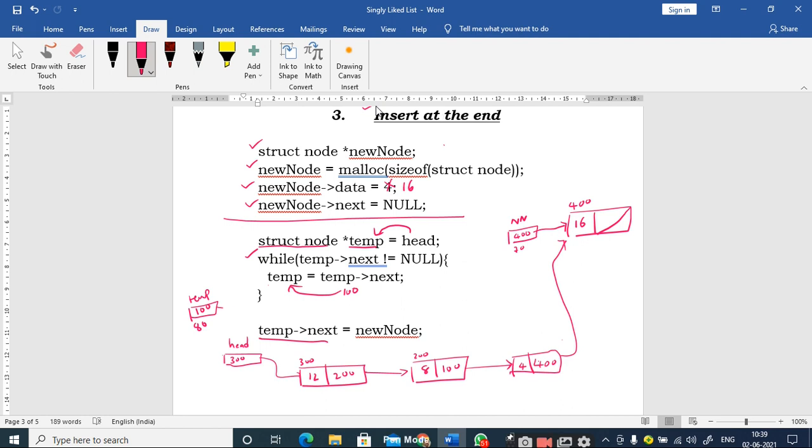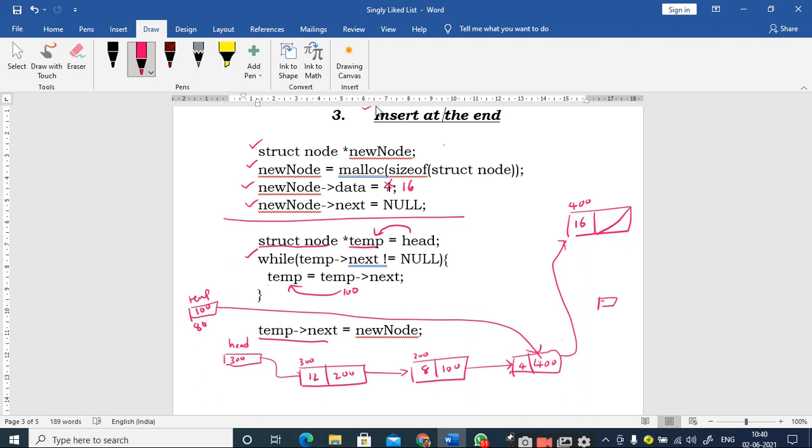Yes, sir. Clear, sir. Shall we add one more node at the end, or is it enough? Yes, sir. Right, we will do it. So again start the same thing. So you start a new node.